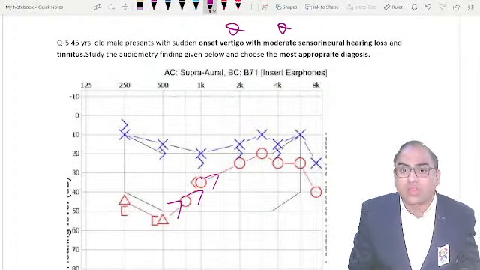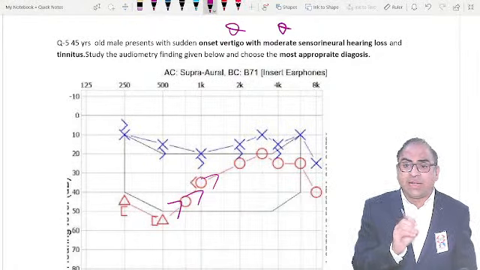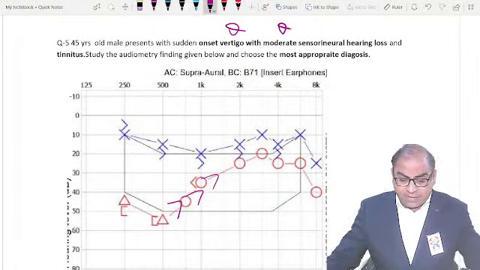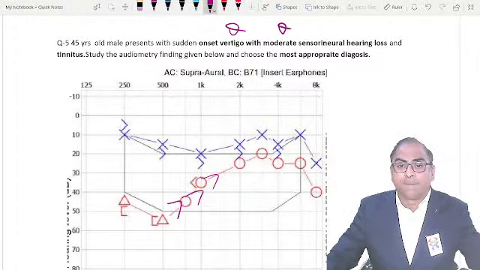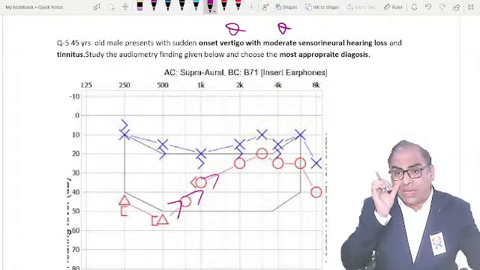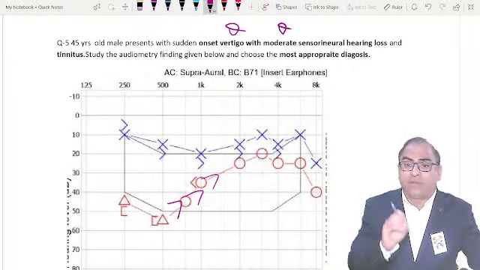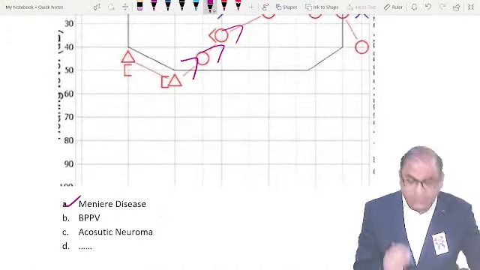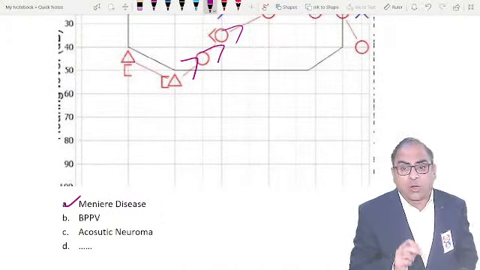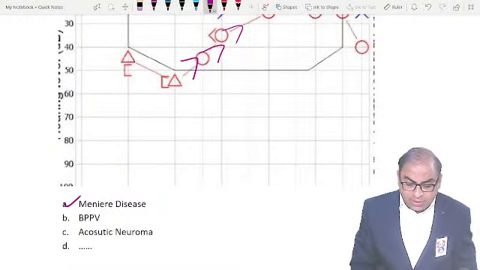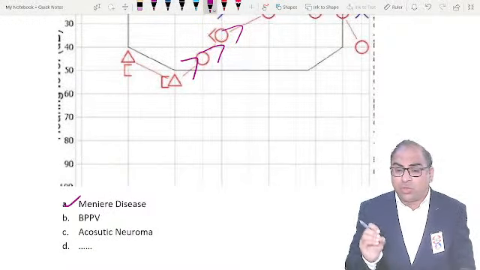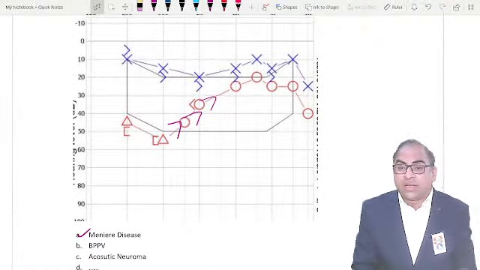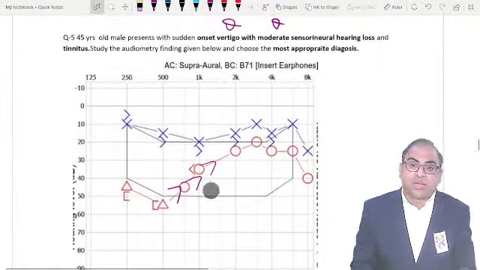Now one of the students was saying that they have given some endolymphatic sac finding. Did they mention an endolymphatic sac finding? Any student who can write in the chat box. Even if they have mentioned increased pressure in the endolymphatic sac, the diagnosis will be going in the favor of Meniere's disease. Let's see who replies. Why can we not make a diagnosis of BPPV? Why benign paroxysmal positional vertigo cannot be the right answer? Any student who can write in the chat box? Yes, anyone?